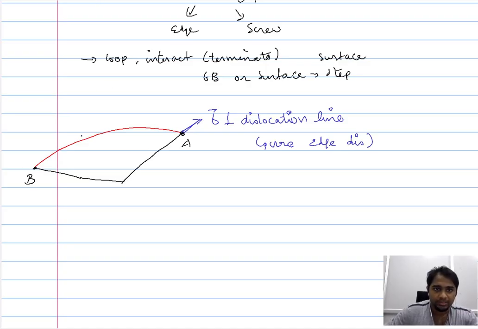Now when you consider point B, the Burgers vector is parallel to the dislocation line. So at point B, you have a pure screw dislocation.